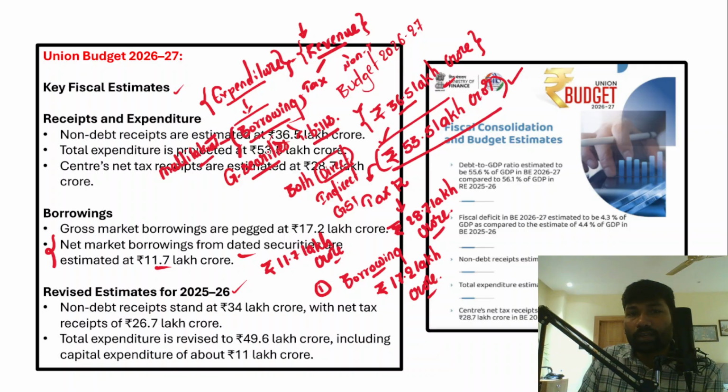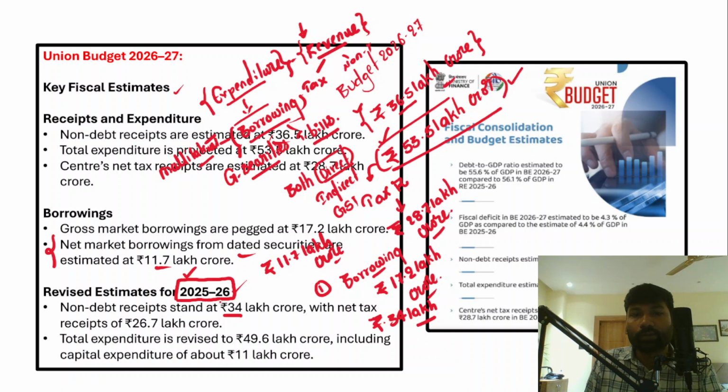Right. So if we talk about the revised estimates for 25-26, these revised estimates were also announced in this recent budget. Understand that the non-debt creating receipts stand at rupees 34 lakh crore for the previous fiscal year.